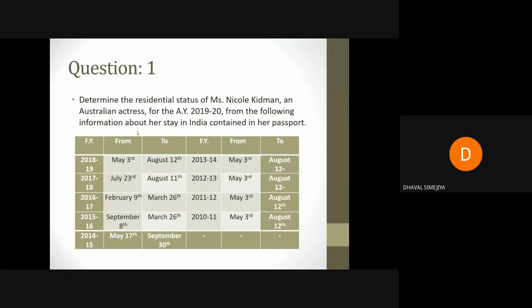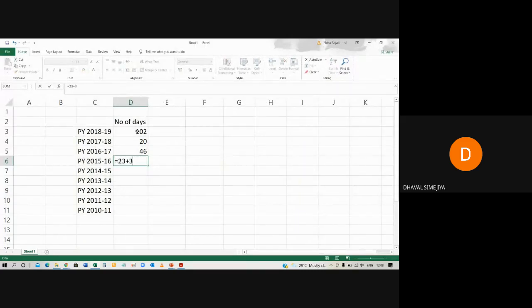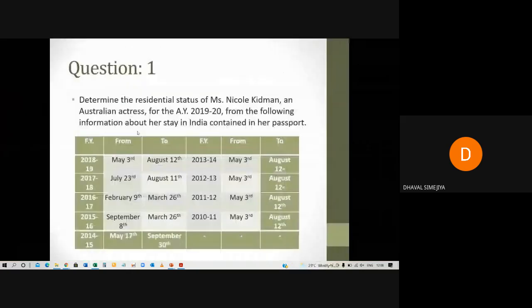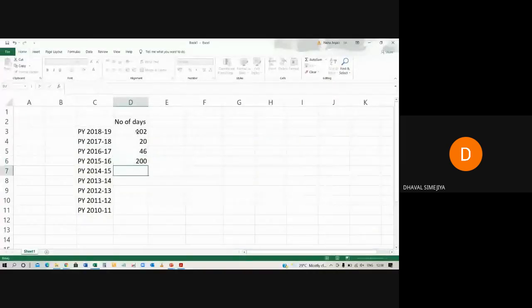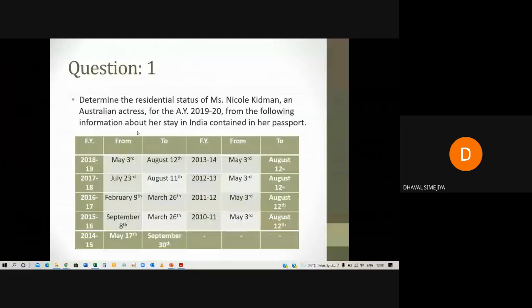Now quick. 8th February. February 30 days. 30 minus 7, 23. So 23. Then October, November, December, January, February, and March 26.